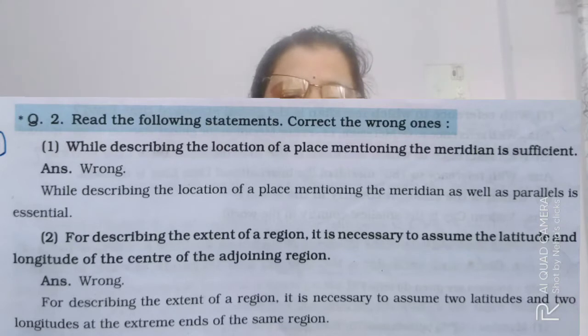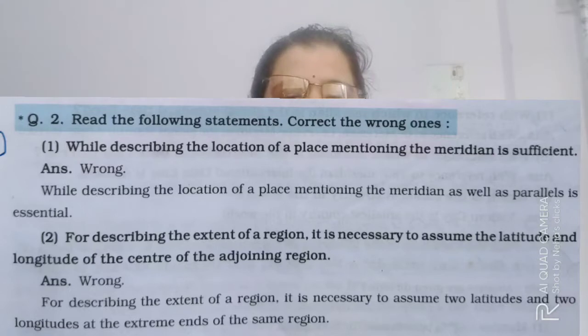B question. In B, the first statement is: while describing the location of a place, mentioning the meridian is sufficient. Answer is wrong. While describing the location of a place, mentioning the meridian as well as the parallel is essential. When you are mentioning location, one parallel and one meridian is necessary.